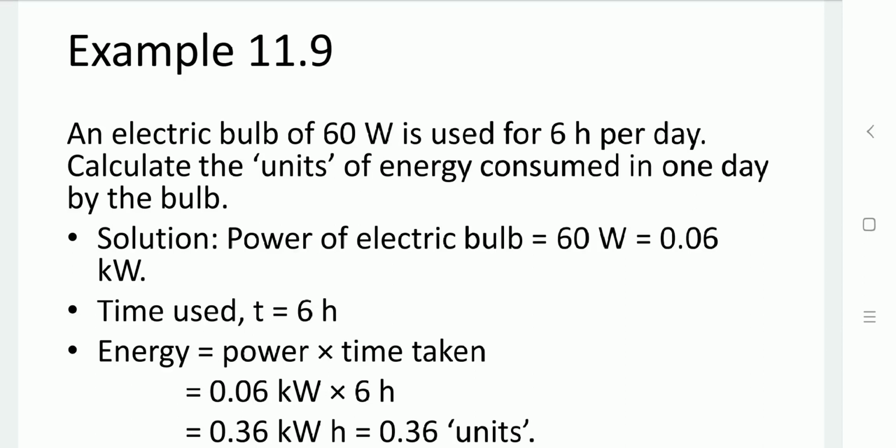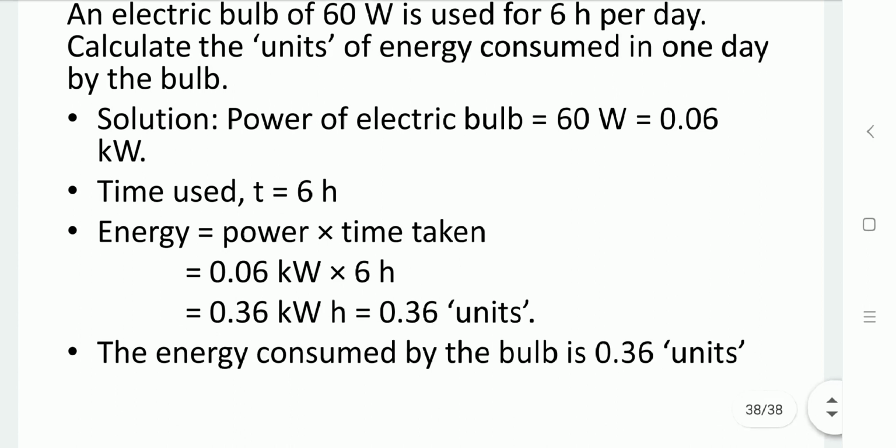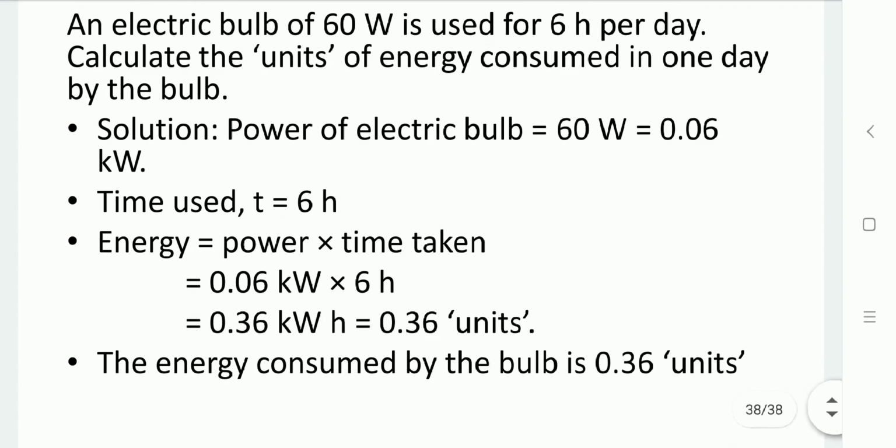Time used is 6 hours. So energy consumed is power into time, that is 0.06 kilowatt into 6 hours, that is 0.36 kilowatt hour. It means 0.36 units is consumed by the bulb in 1 day.